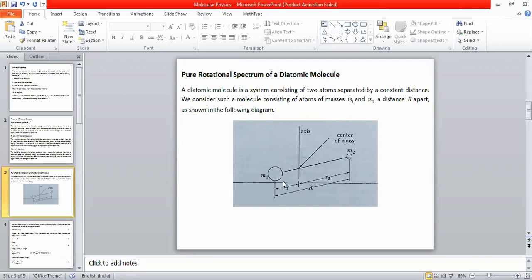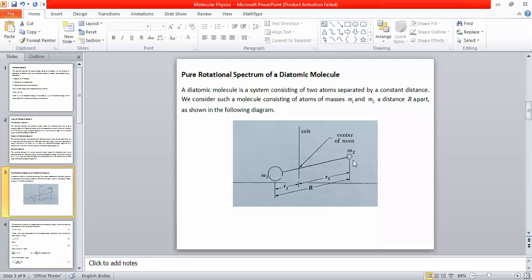Okay, the distance of separation between the two atoms we call the bond distance. In HCl, the distance between H and Cl is called the bond length or bond distance. So here the bond length or bond distance, which is also equal to the distance between the two atoms M1 and M2, is capital R. Capital R is the bond length, or the distance between the nuclei of the two atoms. There are two atoms, each has a nucleus, and the distance between the two nuclei is the bond length. We have written that distance as capital R.